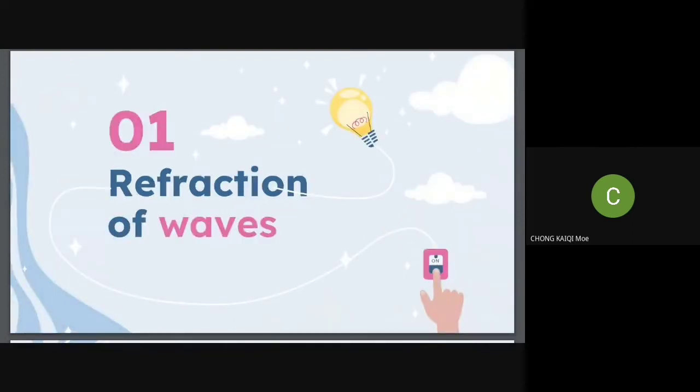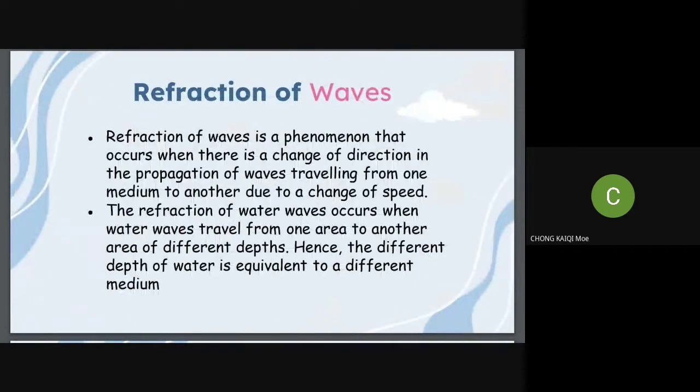The first is refraction of wave. What is refraction of wave? Refraction of wave is a phenomenon that occurs when there is a change of direction in the propagation of wave traveling from one medium to another due to a change of speed. The refraction of water wave occurs when water wave travels from one area to another area of different depth. Hence, the different depth of water is equivalent to a different medium.